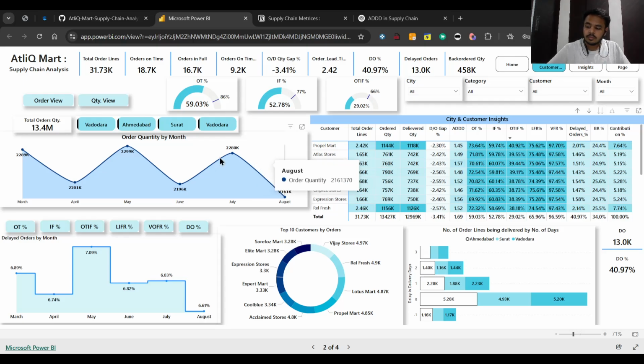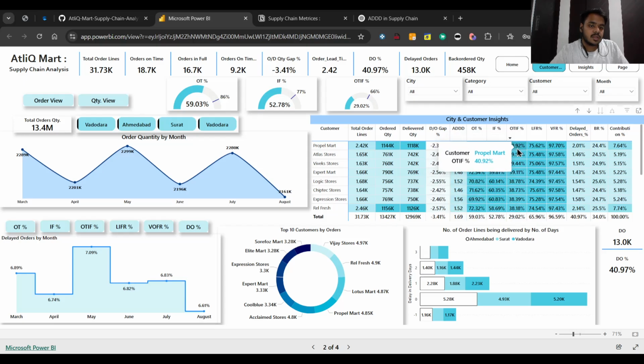With respect to the top five customers, they are Propel Mart, then Atlas Stores, then Vivek Stores, then Expert Mart and Logic Stores. If you see, you will find a very common link among these top five performing customers, which is the OTIF percentage.